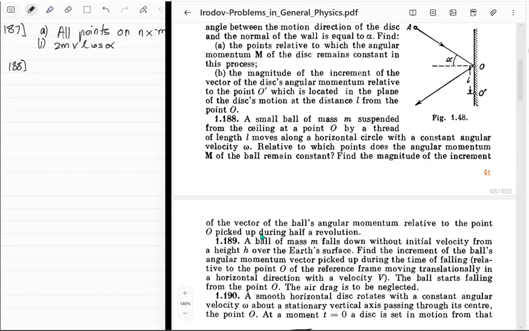Find the magnitude of the increment of the velocity of force. Right, I'm not even going to do this. I already did this once and it's such an easy task. I won't even do this, right? So let's just skip that, 189.